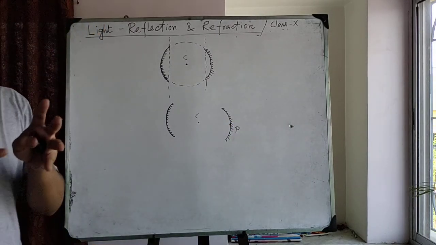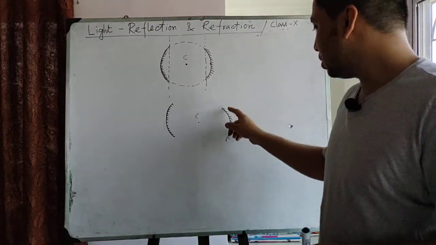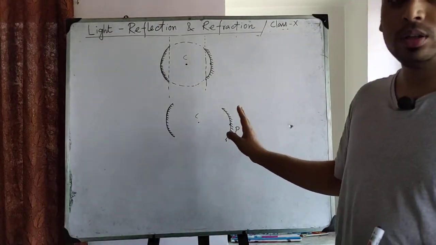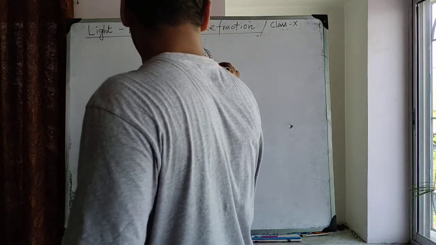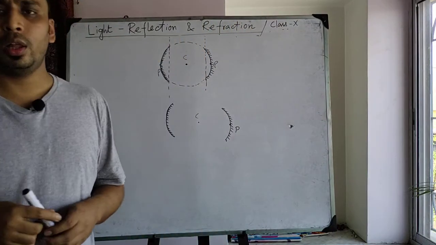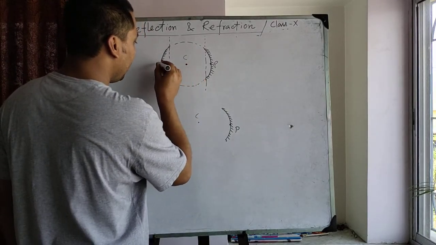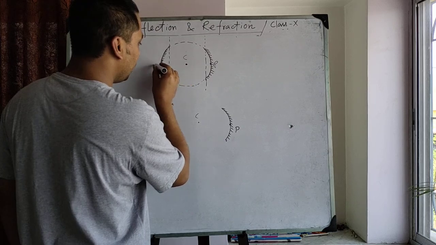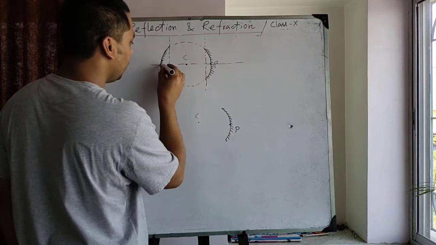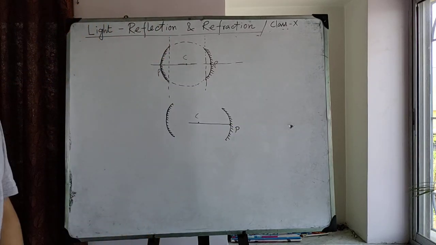Now the midpoint of the mirror, the geometrical center of the mirror, is called the pole. Here this is the pole. If you join the center of curvature and the pole by a straight line, then you will get the principal axis.